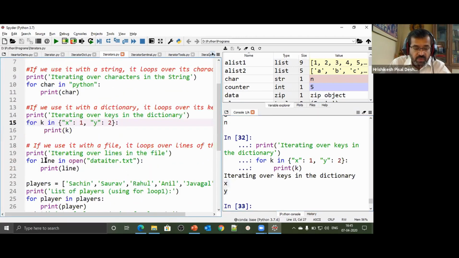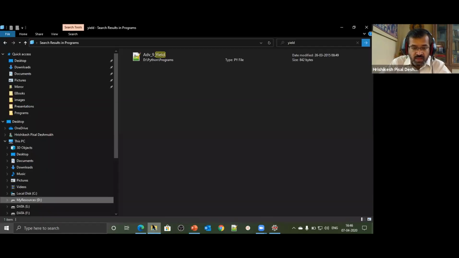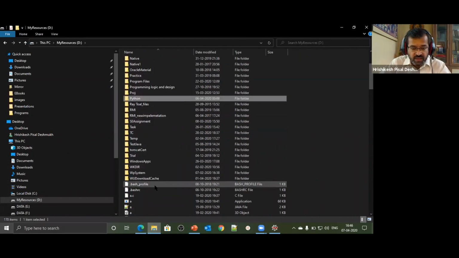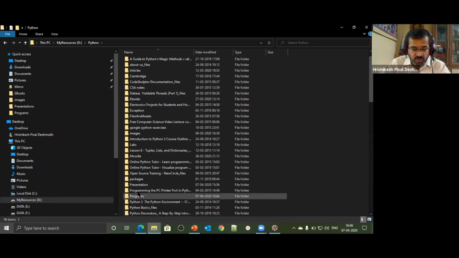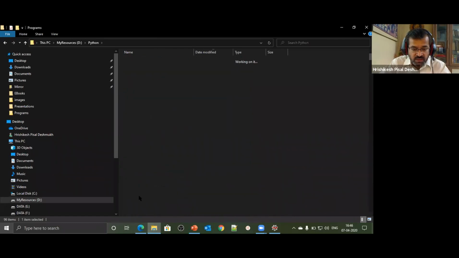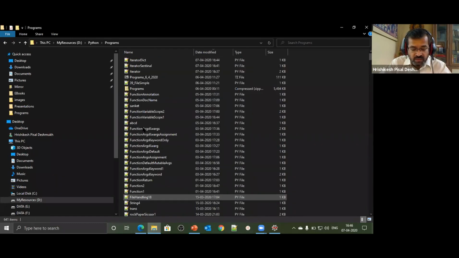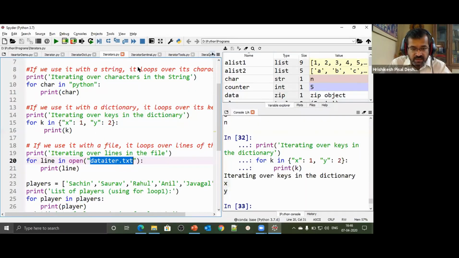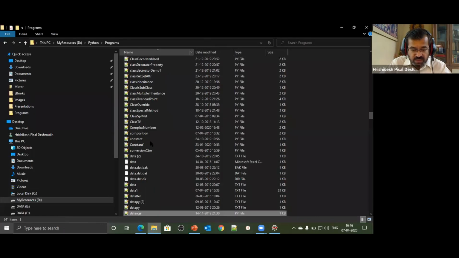Okay. Now I say for line in open data_iter.txt. Now this is something very powerful. Let me take you to my folder where I have kept my programs. So this is the folder where I have kept my programs. I have a folder called Python, in which I have a folder called programs. Inside this programs folder, I have a file called data iterator. So let's see whether we have a file called data iterator.